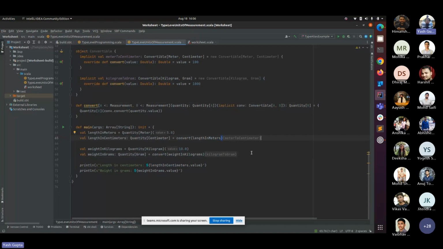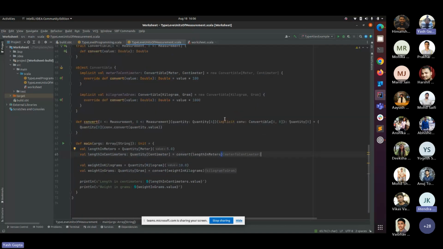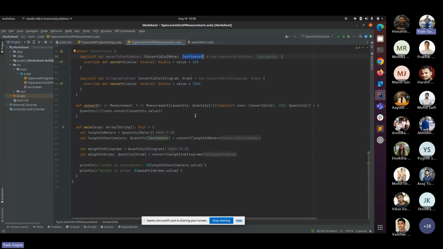Anyone want to answer that? As we have defined the type of meter to centimeter in the Convertible trait, right? Perfect. Because of that, it is picking the same implicit. So as you can see, this is the example of type safety in type level programming.